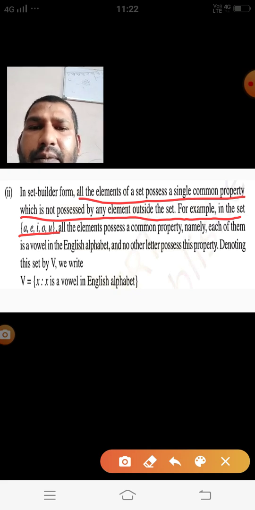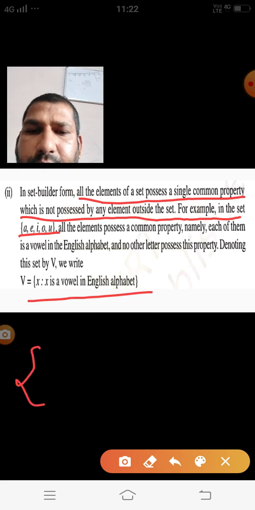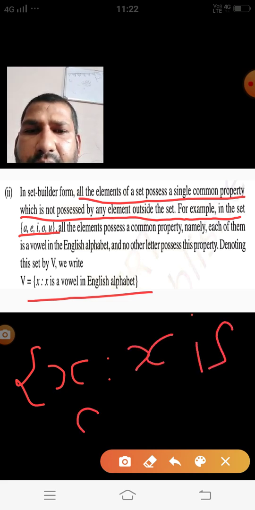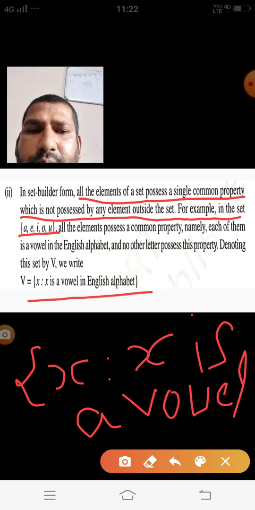Then in set builder form, if we have to write it, we write x. Then we define x: x is a vowel of the English alphabet.